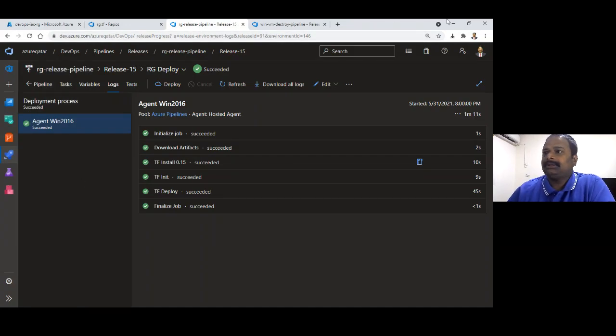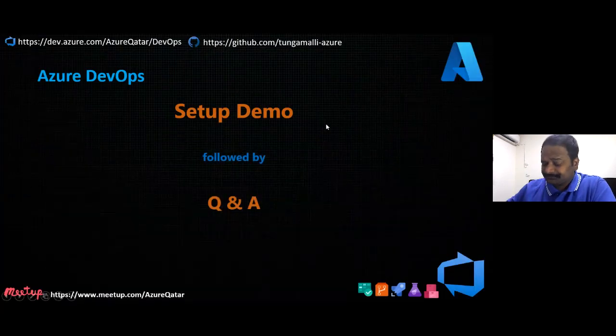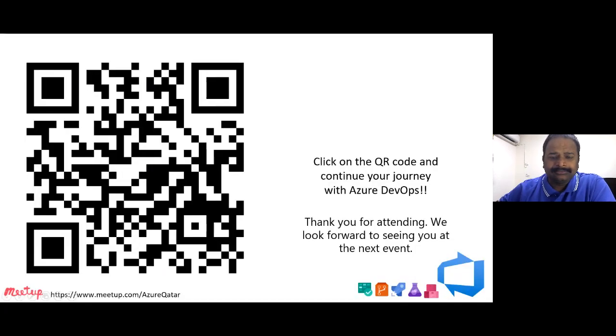Yeah, this is all for today's session. So yes, there is one question: how to install Terraform? Terraform is nothing but an Azure DevOps extension. When you go to your Azure organization, you can see the extensions. You can browse the extensions and install the Terraform extension on your Azure DevOps organization. In the previous demo, we showed how to install Azure DevOps extensions.